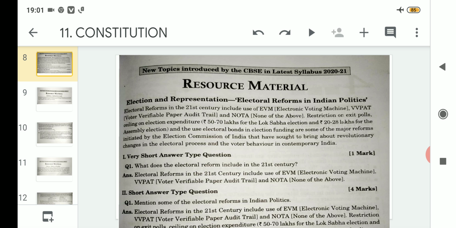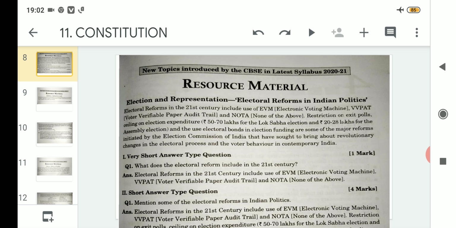That means when we give our vote, on one side we cast our vote, and on the other side a slip is given by the Election Commission of India as per individual. Suppose I have 3 members in my family, so we will be given a receipt against our name, like the voter ID. That voter ID will consist of a voter ID number. When we go to cast our vote, we will be given entry only if we give the details regarding that voter ID.